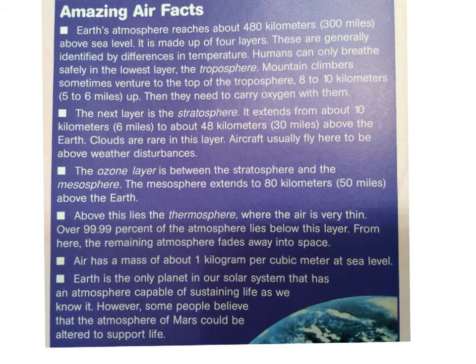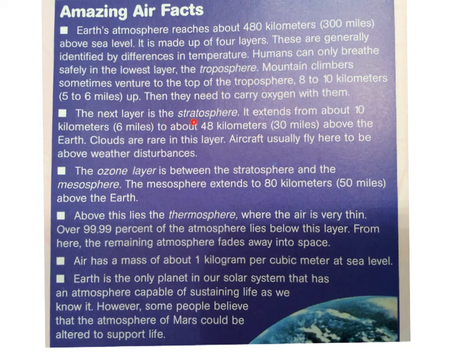Amazing air facts. Earth's atmosphere reaches about 480 kilometers, 300 miles above sea level. It is made up of 4 layers. These are generally identified by differences in temperature. Humans can only breathe safely in the lowest layer, the troposphere. Mountain climbers sometimes venture to the top of the troposphere, 8 to 10 kilometers, 5 to 6 miles up. Then they need to carry oxygen with them.